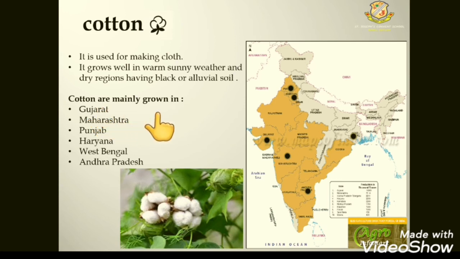Cotton is mainly grown in Gujarat, Maharashtra, Punjab, Haryana, West Bengal and Andhra Pradesh, as these black dots indicate the states where cotton is grown, that is Gujarat, Maharashtra, Andhra Pradesh, Punjab, Haryana, West Bengal. These are all the states where cotton is grown.